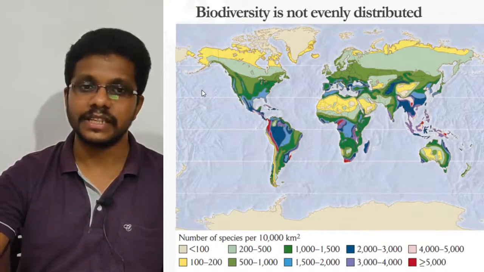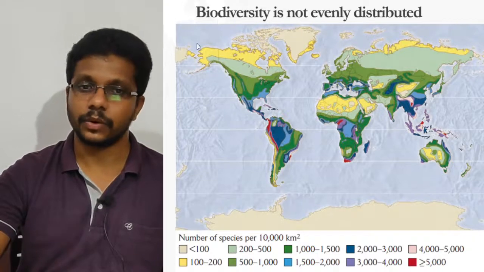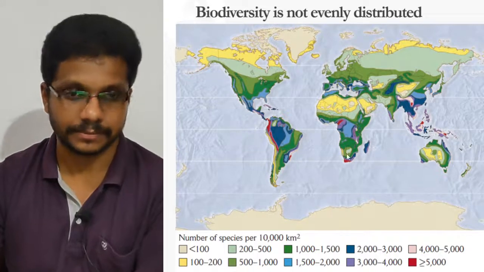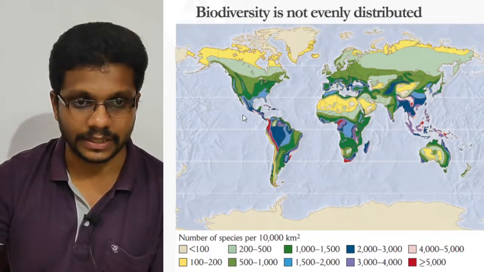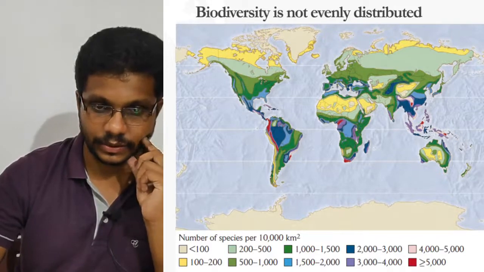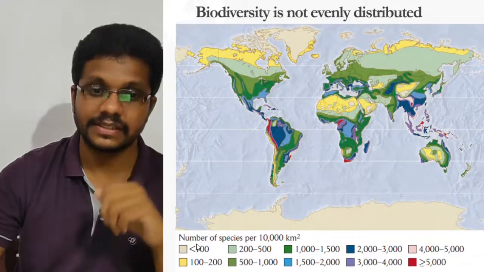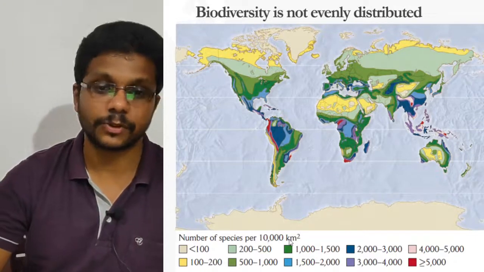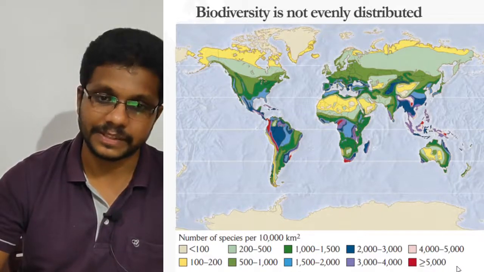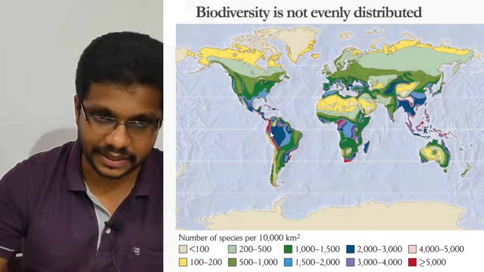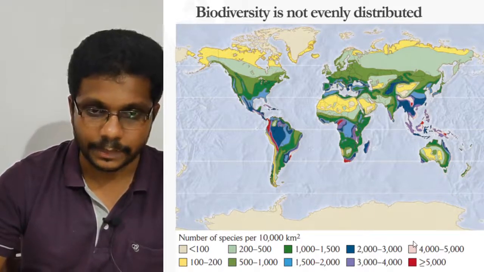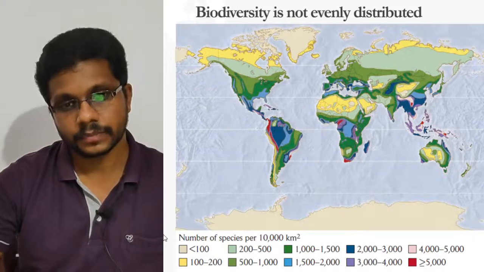When we think about species diversity, it is not uniformly distributed across the world. This is a map of the world and it is color coded. The color is based on the number of species. You can see the color code here. It represents the number of species per 10,000 square kilometers. If it is red in color, that means more than 5,000 species are seen in that area. The other areas have different shades of blue and green to represent the number of organisms.